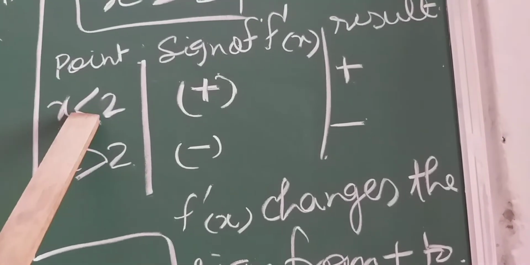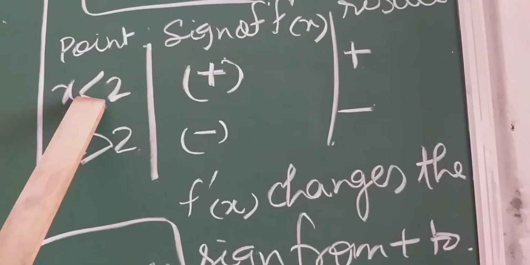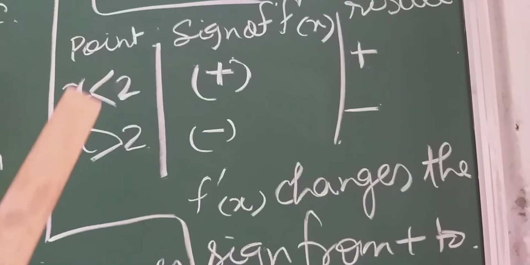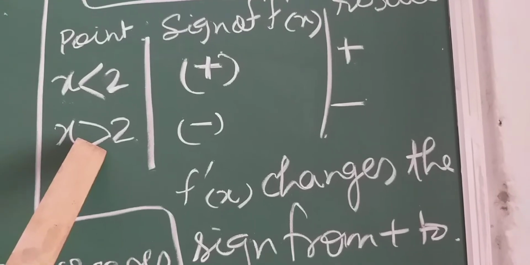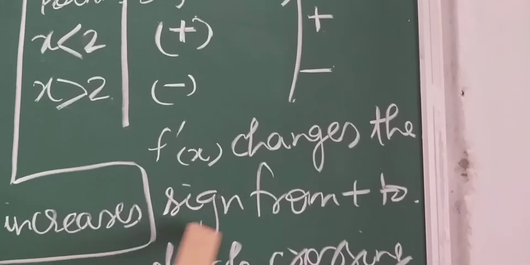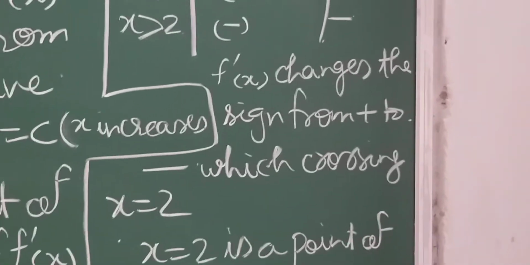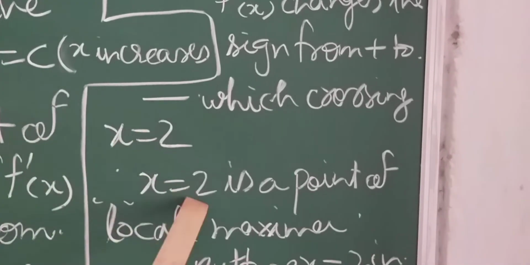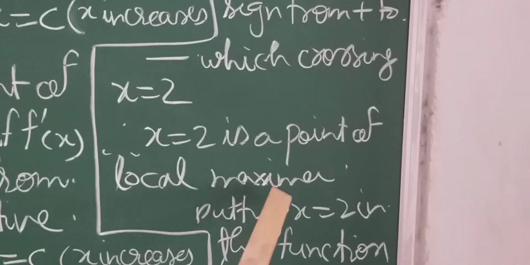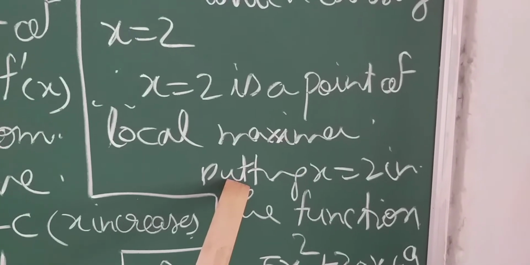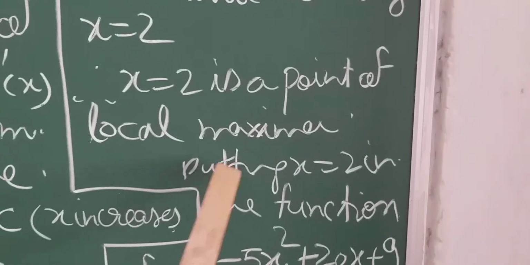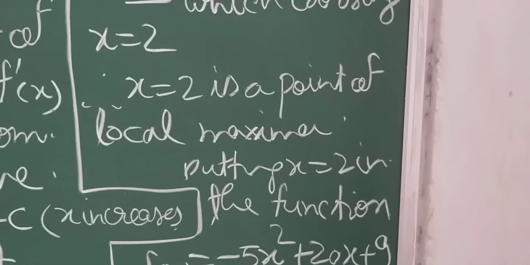First we put a value slightly less than 2 in f dash x, then a value slightly more than 2 in f dash x. So f dash x changes sign from positive to negative. So x equal to 2 is the point of local maxima. Now students, to get the local maximum value, we have to put x equal to 2 in the function.